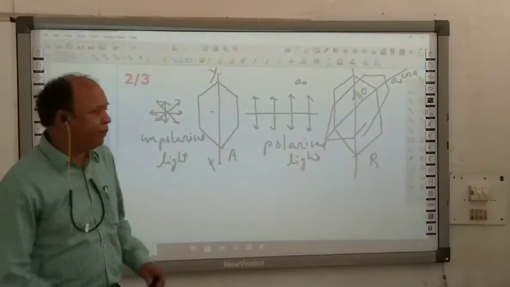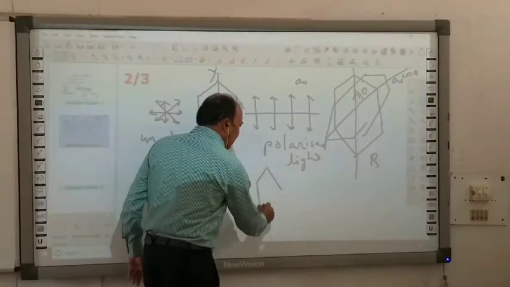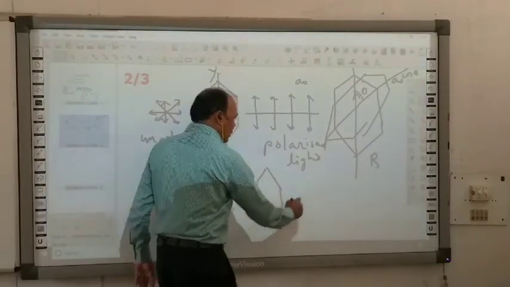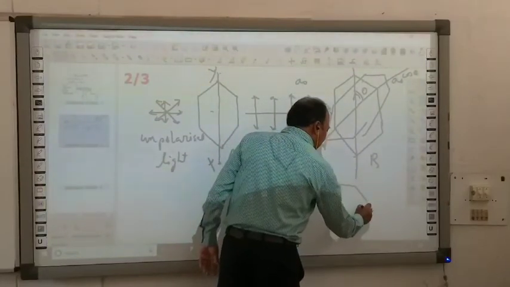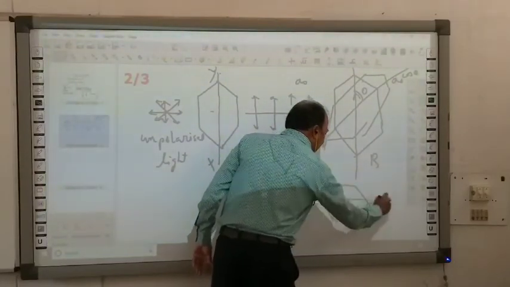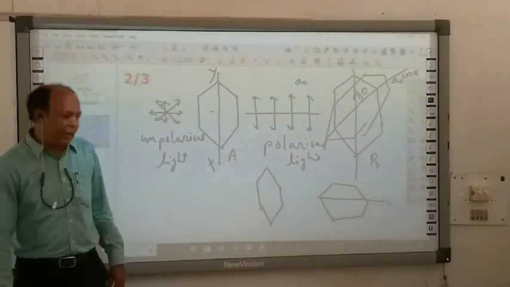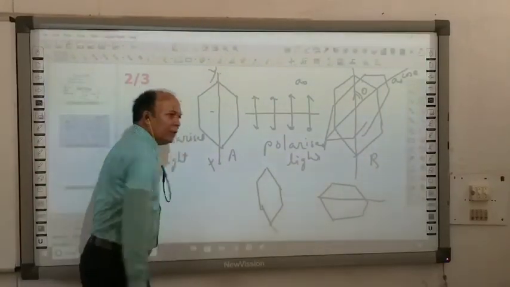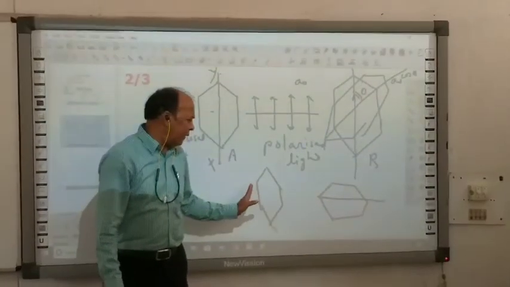What will happen when these two crystals, this first crystal and this other crystal, are crossed, that means the angle between both crystals is 90 degrees?